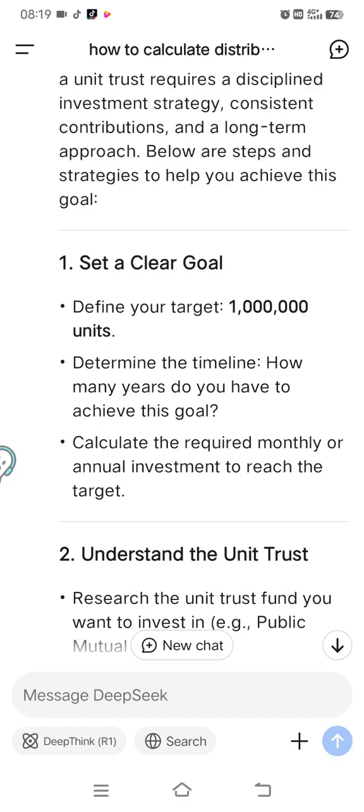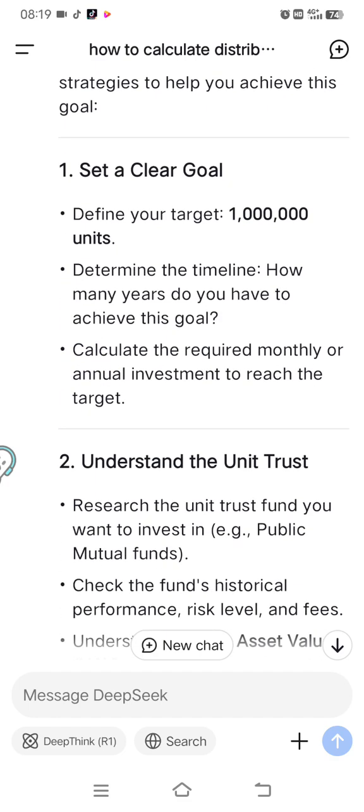Okay, number one is set a clear goal. So a clear goal: you want to have 1 million units as soon as possible, or it depends on your capacity and ability of getting that kind of 1 million units. So it's very clear. Don't convert into RM, but you must set your target of 1 million units. So it means that if the price drops, the lower the price, the better for you. So keep investing, keep saving in unit trust.